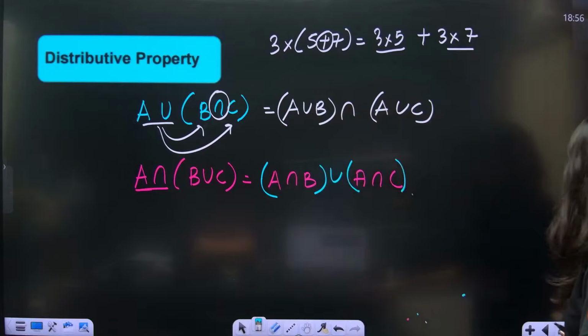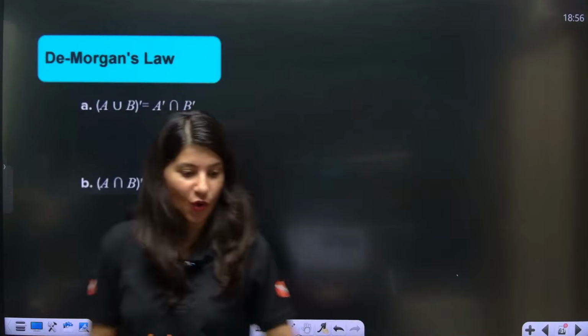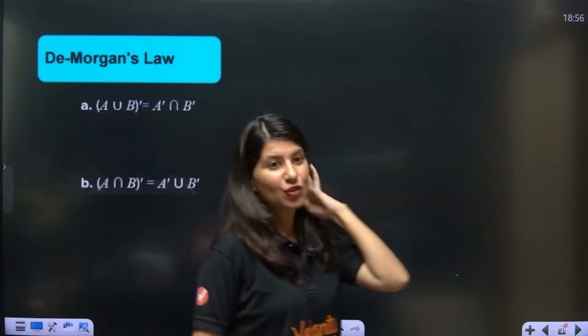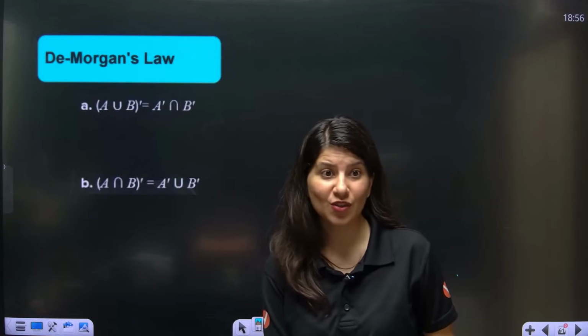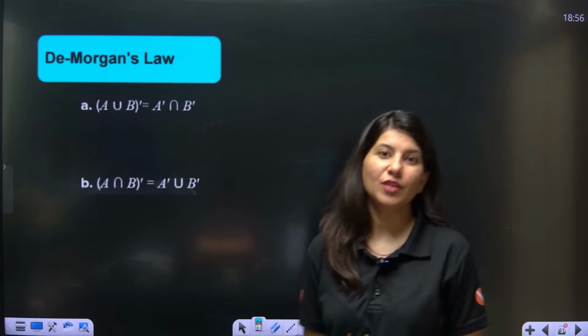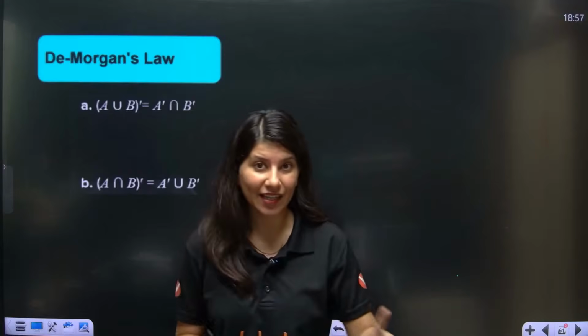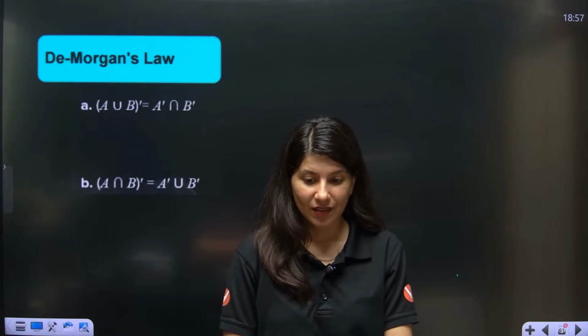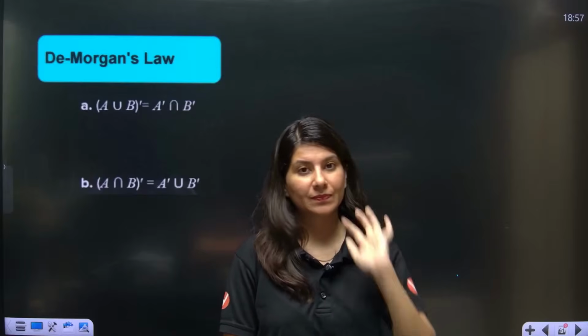Okay, so distributive property. Then let's talk about De Morgan's law. Now this is something which is really very important. We are going to understand De Morgan's law with the help of Venn diagram.